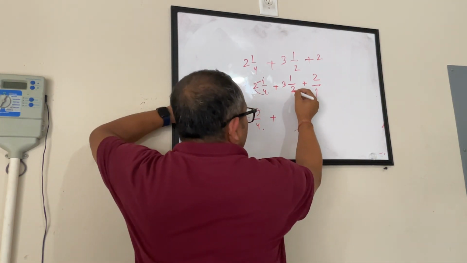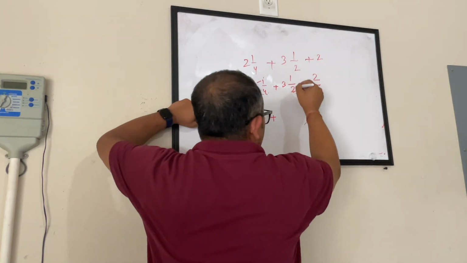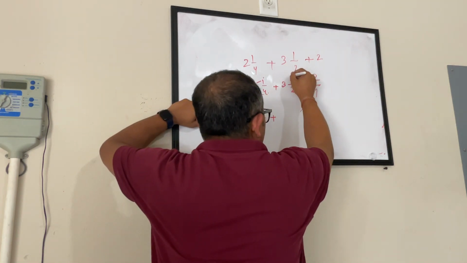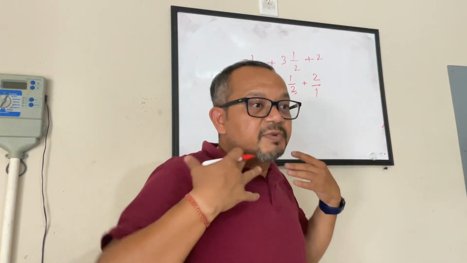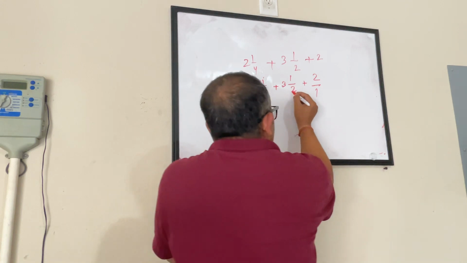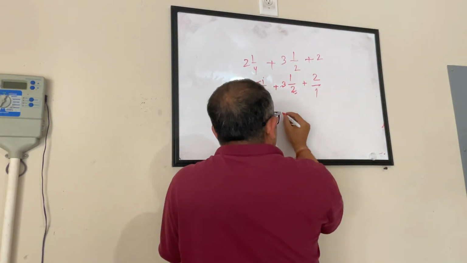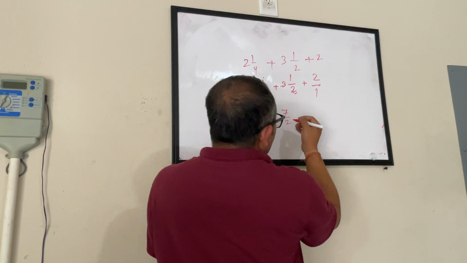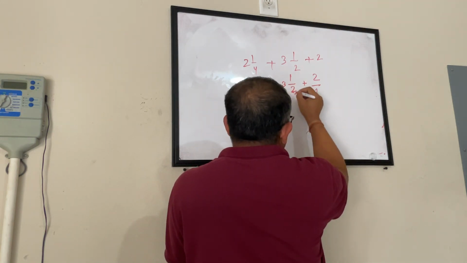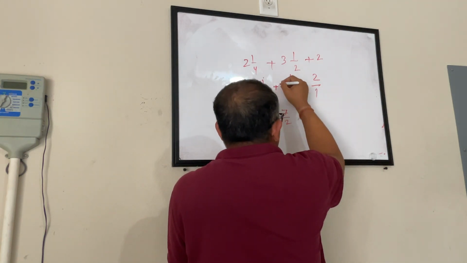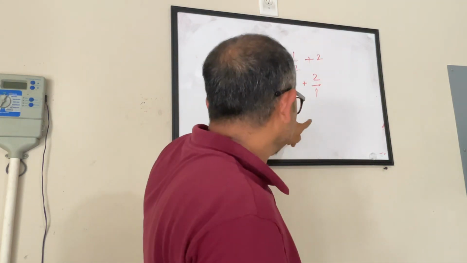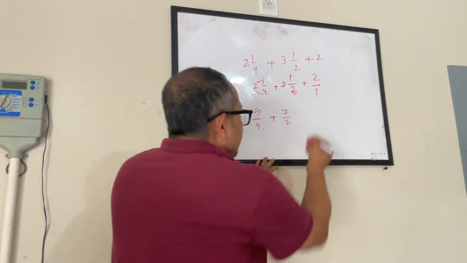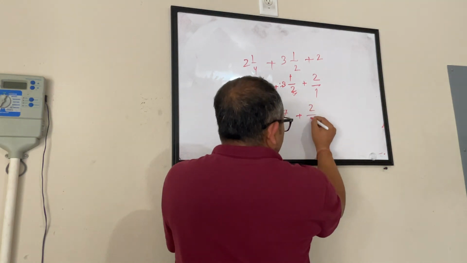Then I pick up the next one. 2 3s are 6 plus 1, 7 divided by 2. See, I'm not taking much time. Even if I say it 3 more times, I'm just making sure that I don't go wrong. 2 3s are 6 plus 1, 7 divided by 2. I'm only taking few extra seconds, but I'm promising myself that I'm not going wrong. Yeah? So I got this. And this one is anyways in a fraction, so okay.